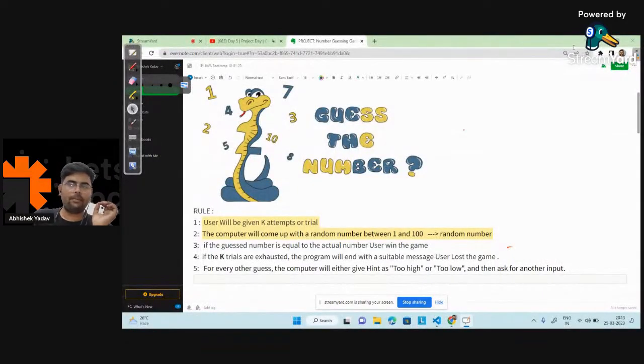All these 5 points are clear. Does anyone have any doubt in these 5 points? Please write in the chat. Anyone who is not clear with these 5 points and wants an explanation of any of them, please write in the chat. No doubt, right? So the user will be given k attempts or tries.